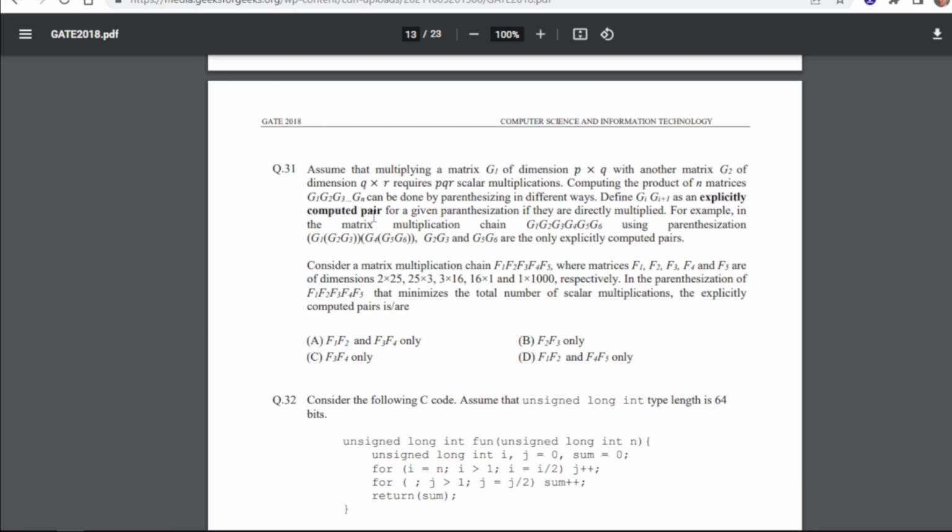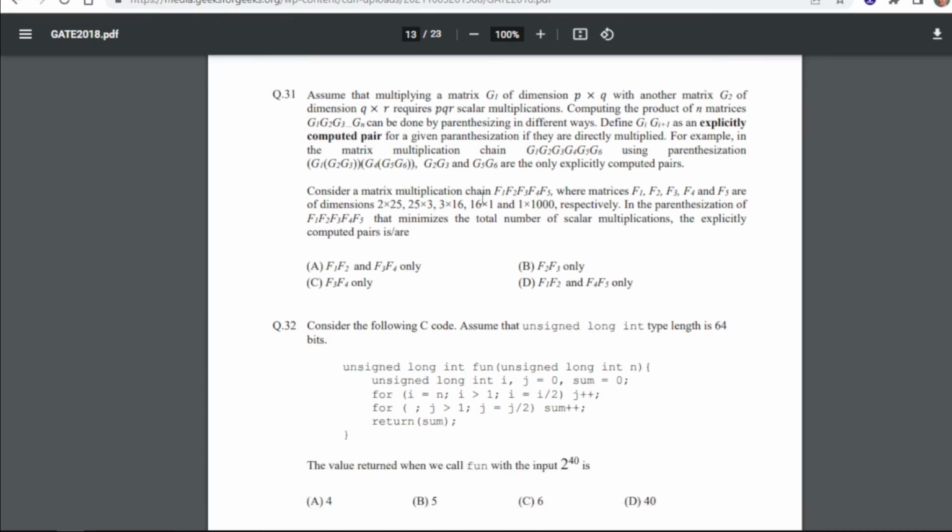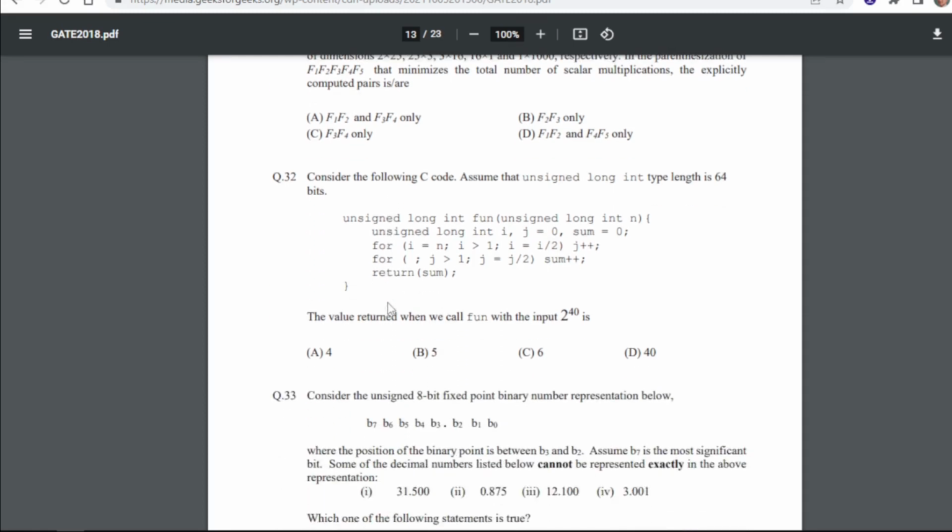For example, in the matrix multiplication chain G1 to G6 using a given parenthesization, G3 G4 and G5 G6 are the only explicitly computed pairs. So consider a matrix multiplication chain F1, F2, F3, F4, F5 where matrices F1, F2, F3, F4 and F5 are of dimension 2×25, 25×3, this one respectively. In the parenthesization that minimizes the total number of scalar multiplications, the explicitly computed pair is... So for 31 our answer will be C, that is F3 F4 only.